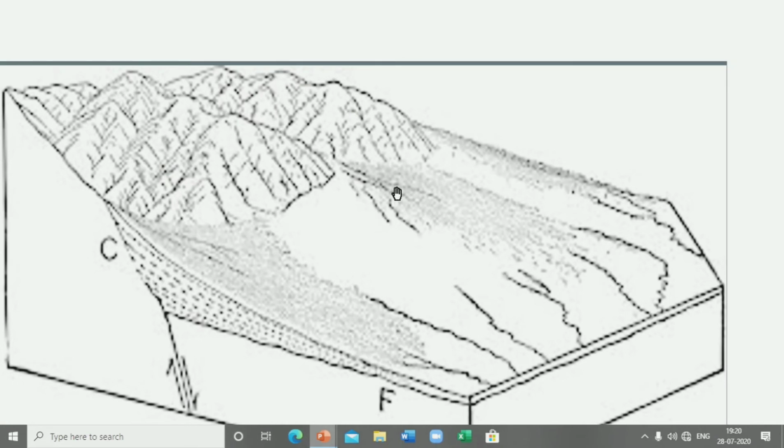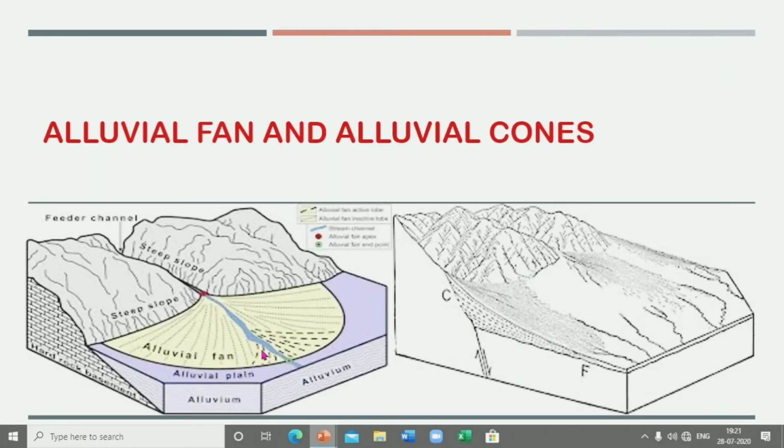If I zoom in on this part, you can see all of the material is carried and deposited on the foothills of the mountains. Then what happened in due course of time? We will see that an alluvial cone is formed. Next we are coming to the alluvial fan. So the river crosses this cone.